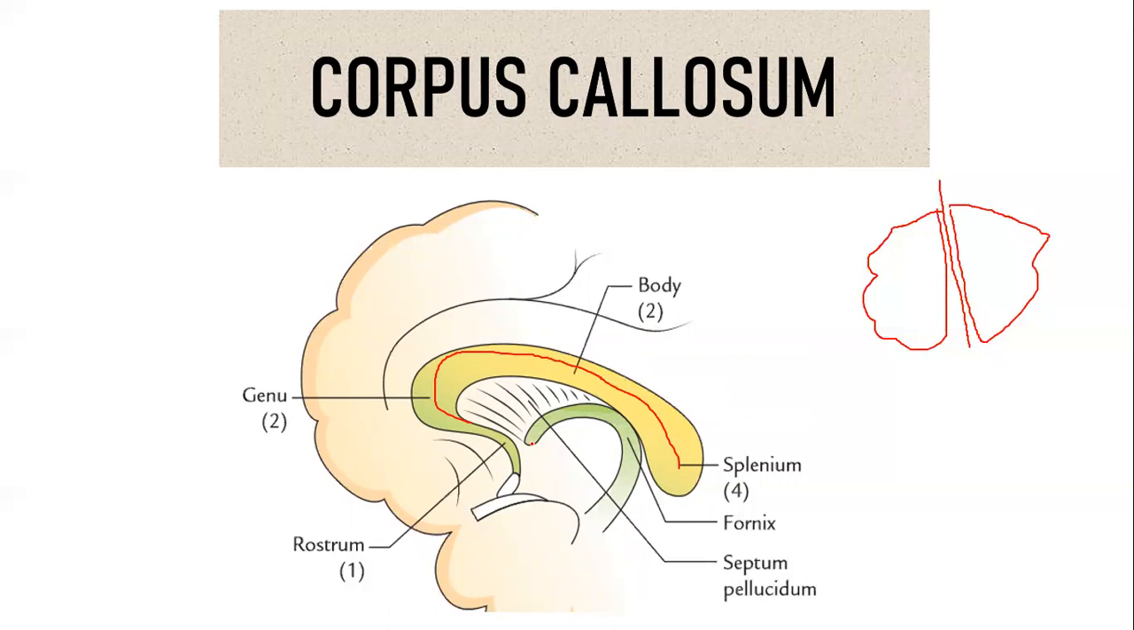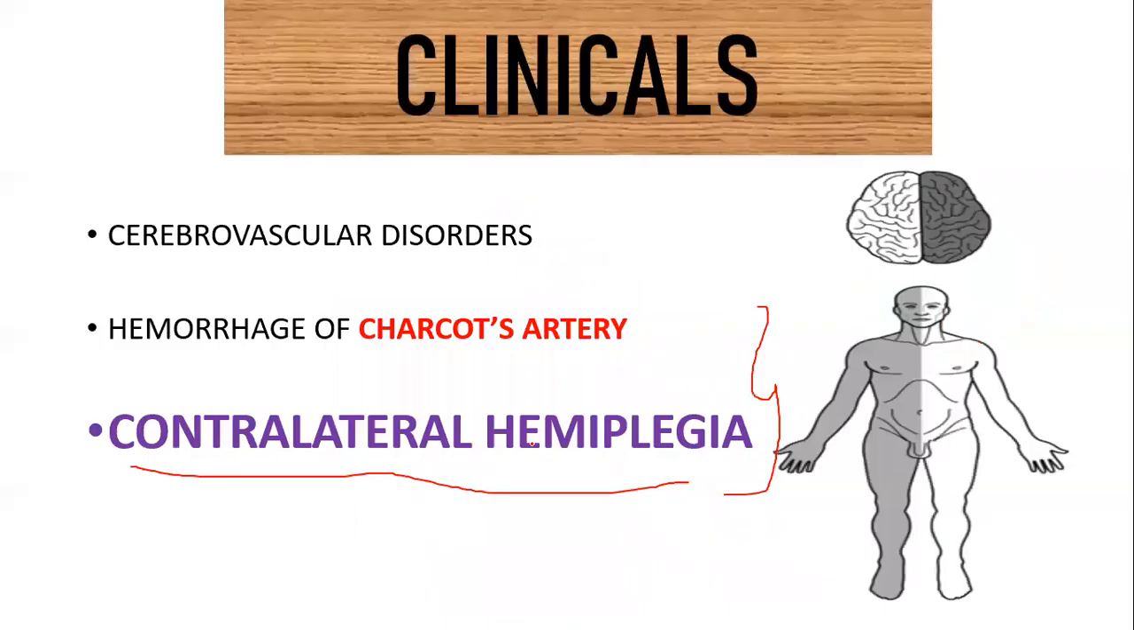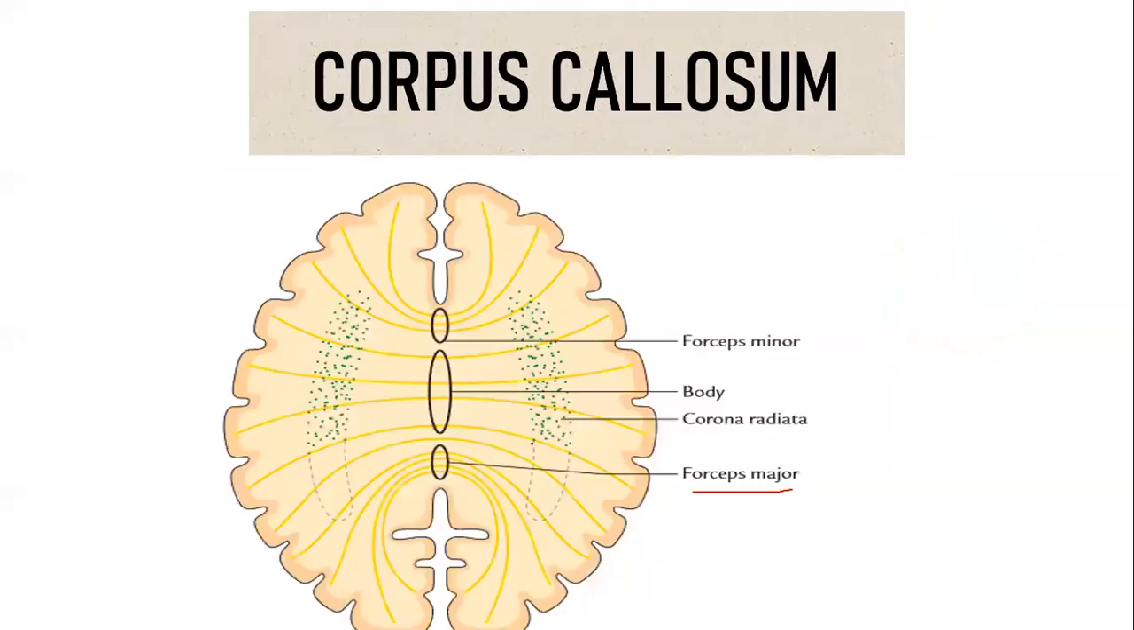So you should talk about forceps minor, forceps major, septum pellucidum parts. The examiner will mostly ask, name the parts. Forceps minor is related to what? Forceps major is related to what? How is forceps major formed? What is septum pellucidum? These are the possible questions. And internal capsule, very important.